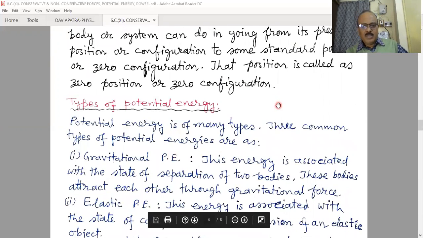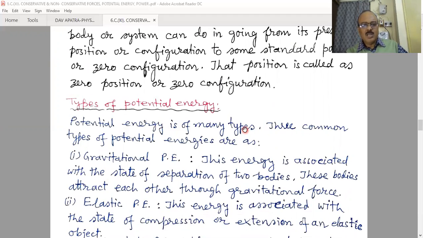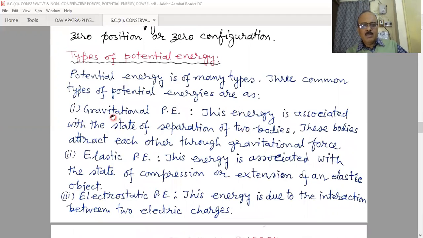There are different types of potential energy. Potential energy is of many types, and there are basically three common types. Number one, gravitational potential energy. This energy is associated with the state of separation of two bodies. These bodies attract each other through gravitational force. That means when any object is placed in a gravitational force field, due to its position in that field, the object possesses some energy, and that energy is gravitational potential energy.